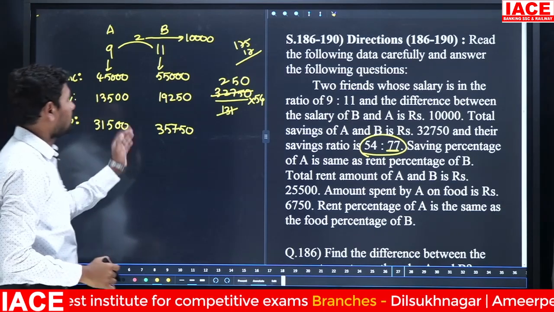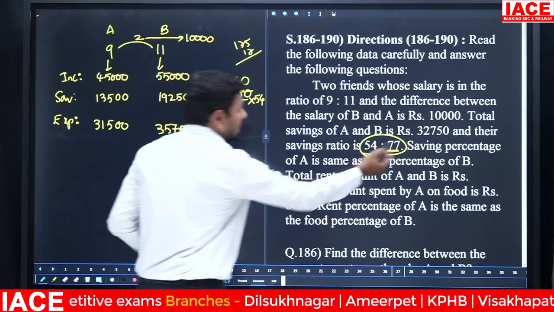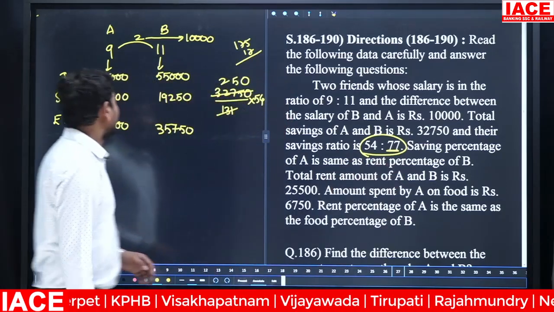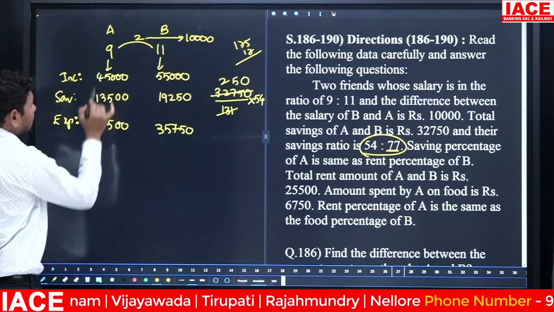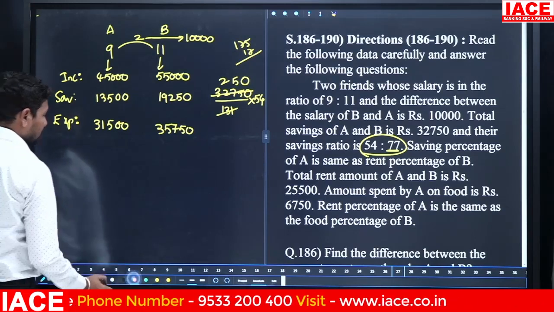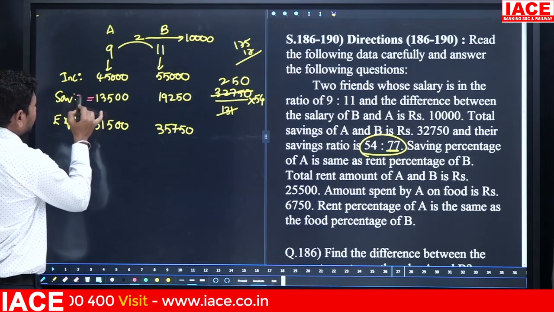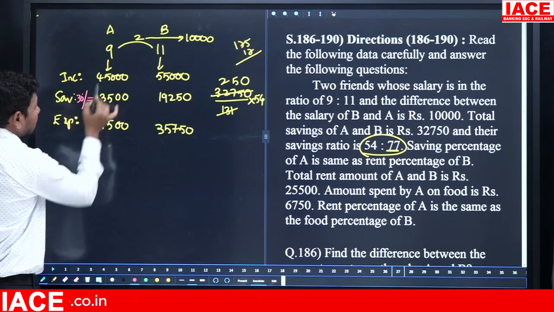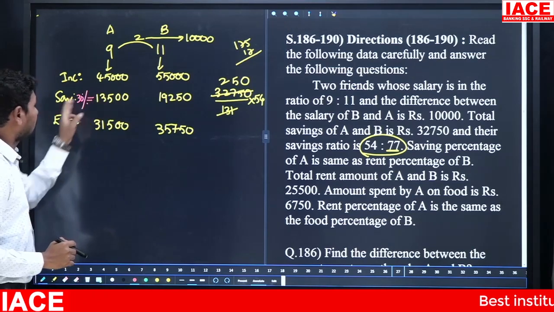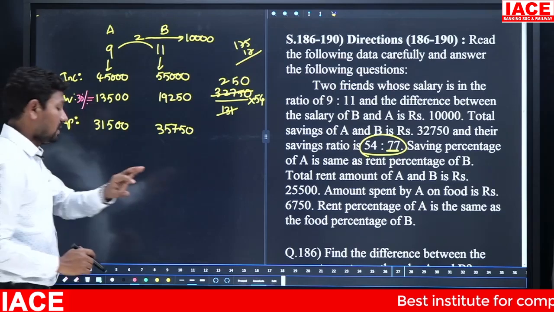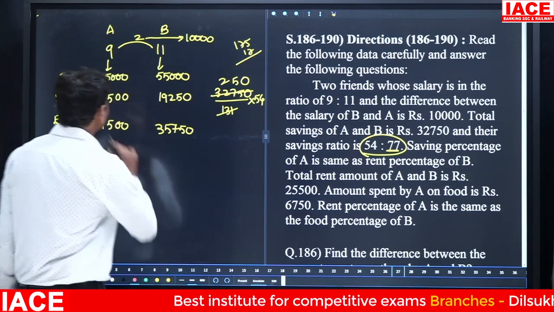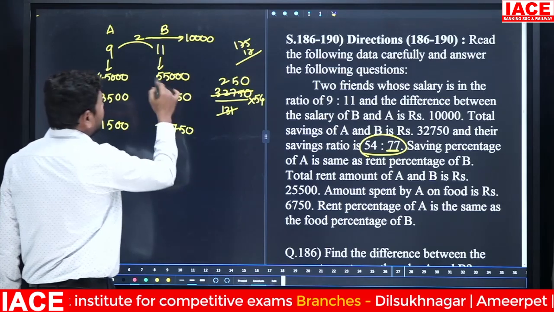Next, expenditure, savings and income for the A person and B person. Look, saving percentage of A is the same as rent percentage of B. Saving in 45,000 is 13,500. How much percentage is it? It is equal to 30 percent. Why? Because 45 to 135 is 3 times, which is 30 percent. This is also equal to the rent percentage for B.